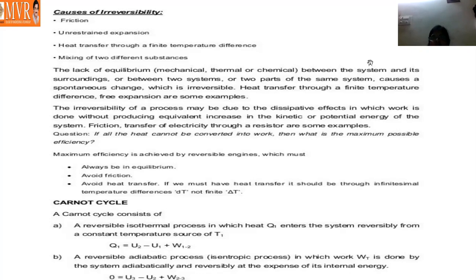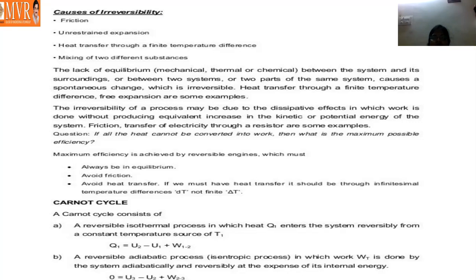Examples for irreversibility. And next, the lack of equilibrium. Lack of equilibrium, mechanical, thermal, or chemical, between the system and its surroundings, or between two systems, or two parts of the same system.